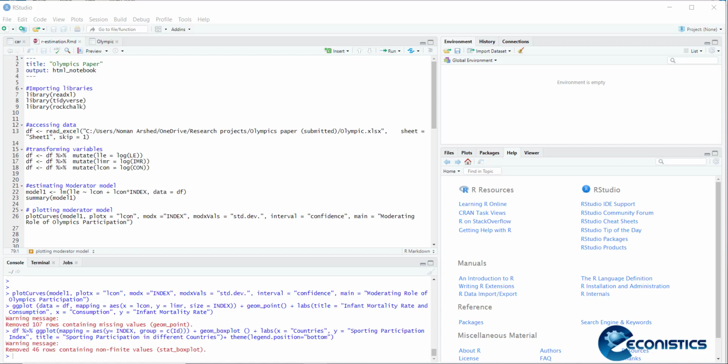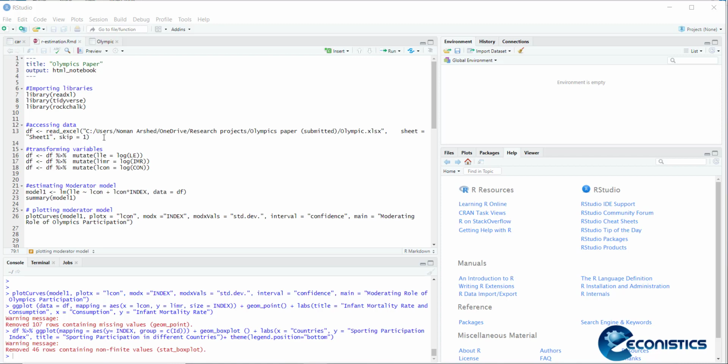Hi, welcome everyone. Today in our studio we are learning how to draw moderator graphs. Hopefully the tutorial of econistics.com will help you learn how to run the appropriate codes and get a neat diagram of the moderator model. While we are discussing, we will also tell you briefly what the moderator model is, and you can explore more tutorials at econistics.com regarding details of the moderator model.